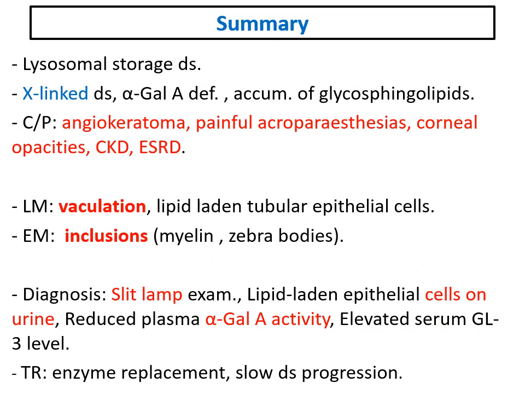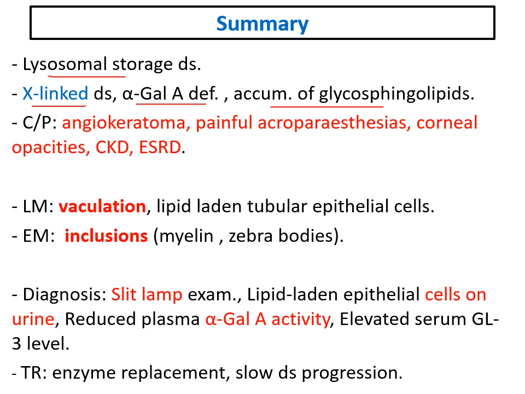To summarize, Fabry disease is a lysosomal storage disease. It is an X-linked disease due to deficiency of the alpha-galactosidase A enzyme. This will lead to accumulation of glycosphingolipids in multiple organs.